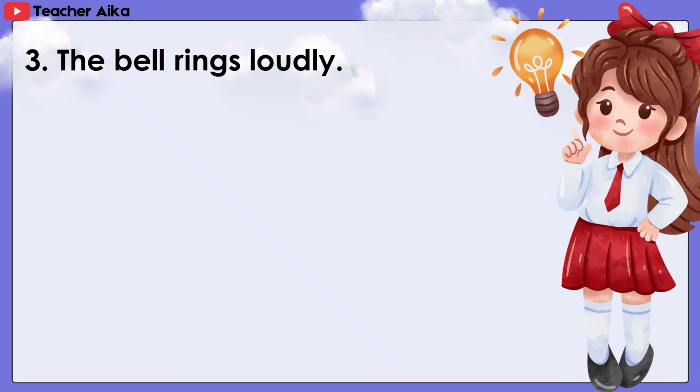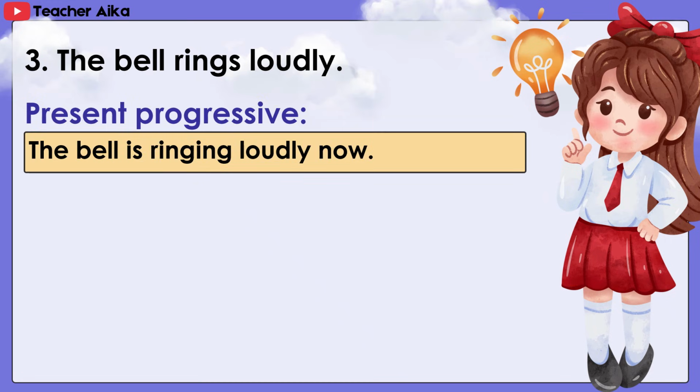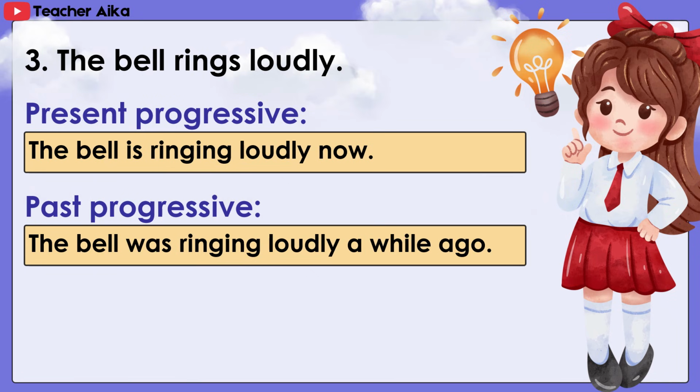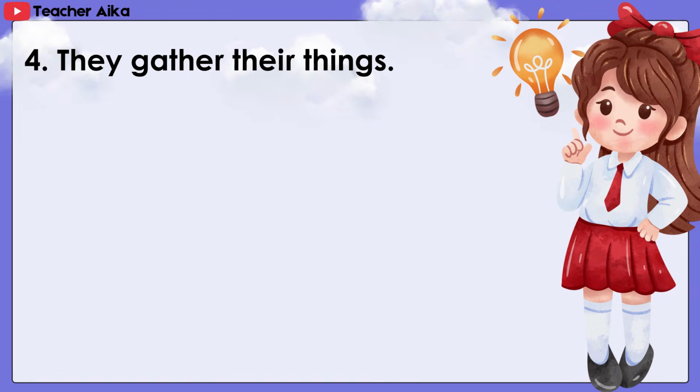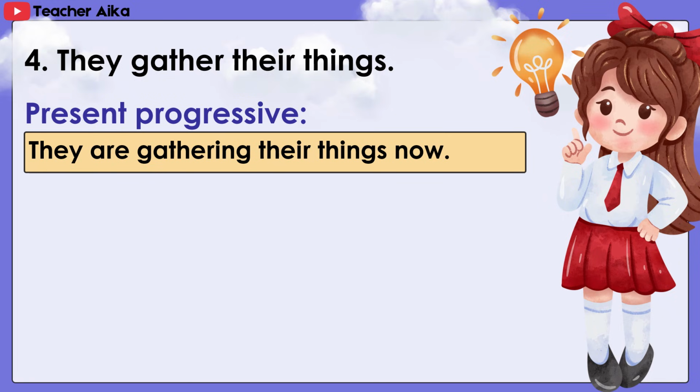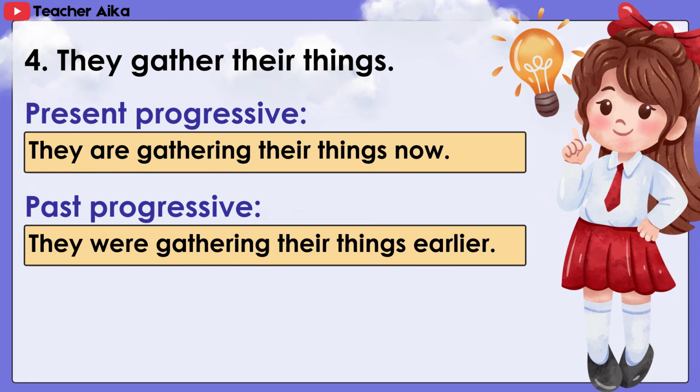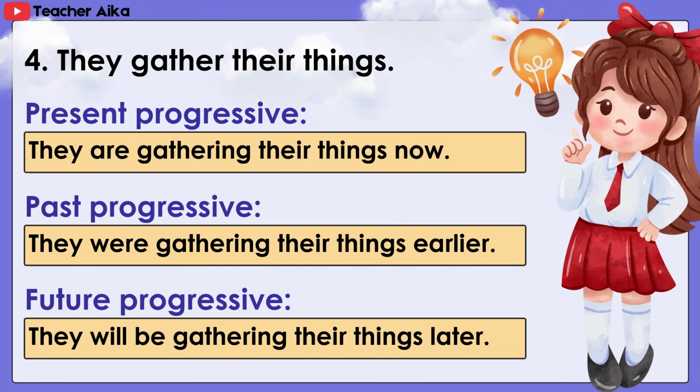3. The bell rings loudly. The bell is ringing loudly now. The bell was ringing loudly a while ago. The bell will be ringing loudly later. 4. They gather their things. They are gathering their things now. They were gathering their things earlier. They will be gathering their things later.